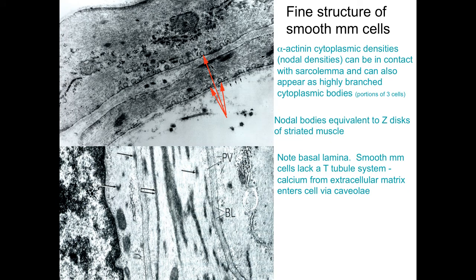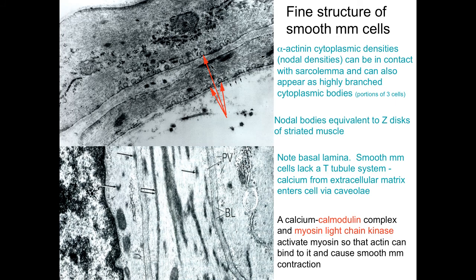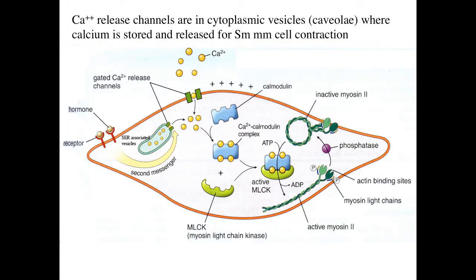Here is a higher power view of smooth muscle cells. Here's a portion of one cell, a portion of another cell, basal lamina here, basal lamina here. Look at these invaginations of the plasma membrane. You might imagine as these are invaginating, they're bringing calcium from the extracellular space into the cytoplasm. Now it turns out there's a calcium-calmodulin complex and a myosin light chain kinase that activates myosin so that actin can bind to it and cause smooth muscle cells to contract.